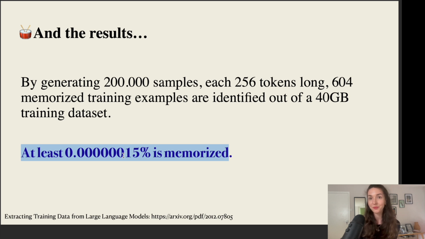While it is low, it is some kind of starting point, some kind of lower bound that we found without any kind of knowledge about our training data set, and simply by prompting the model and using a membership inference signal. So this gives us some notion that yes, content is getting memorized.